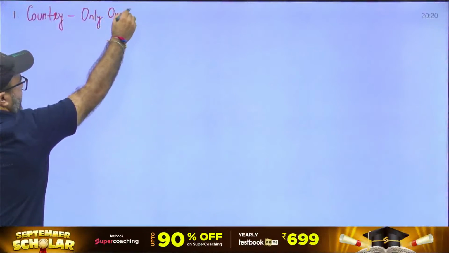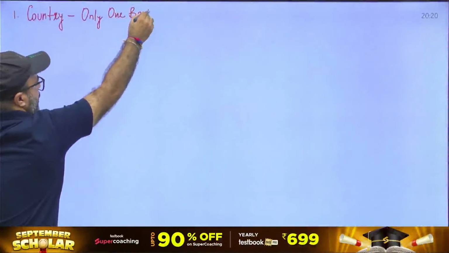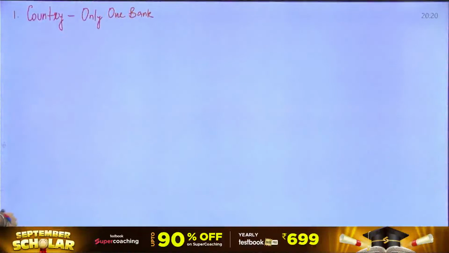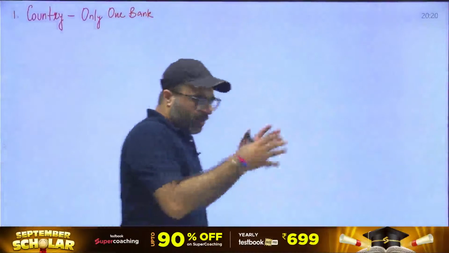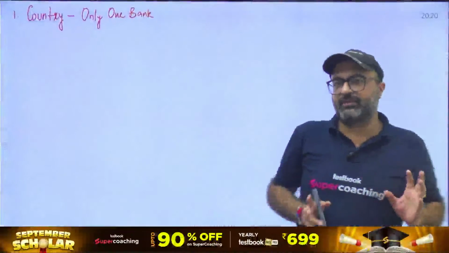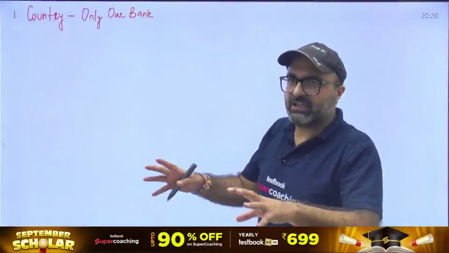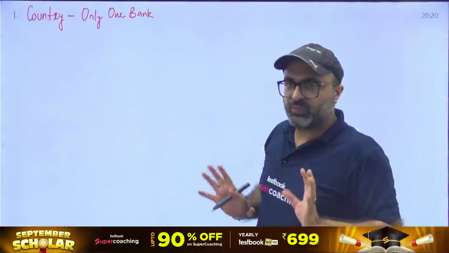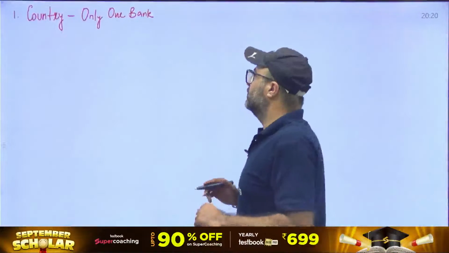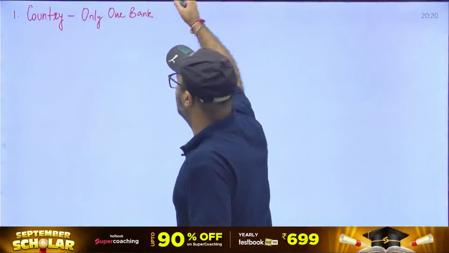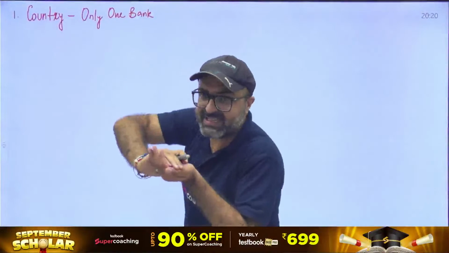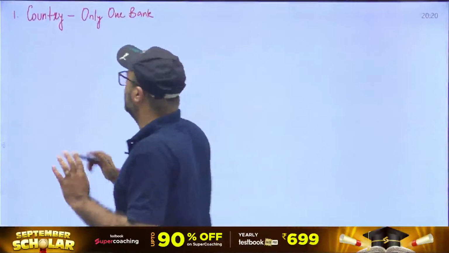Let's say in a country we have only one bank, or in another way, I am considering all the banks unitedly, as one center or as one entity. So in a country we have only one bank, or all the banks are considered as a single entity.